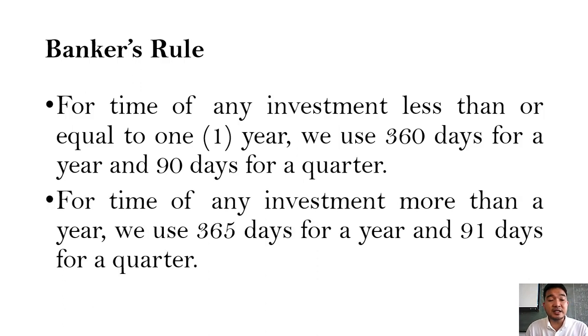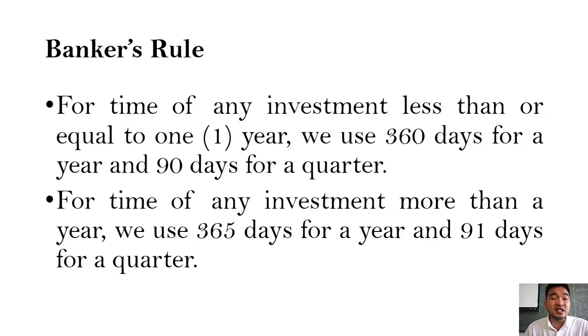But if the time of any investment is greater than 1 year, then we use 365 days equal to 1 year and 91 days for a quarter. So that's the difference.